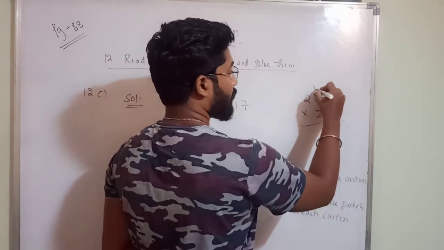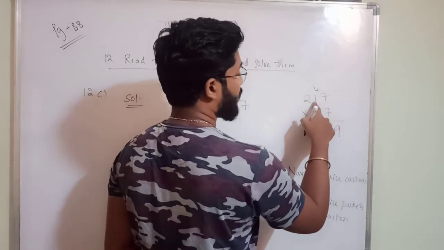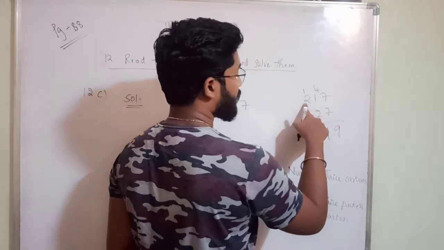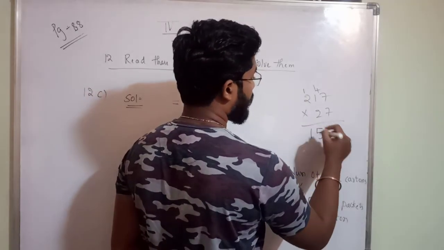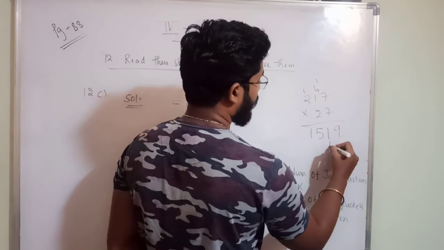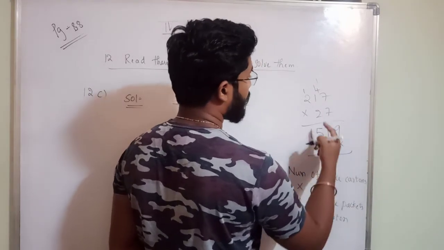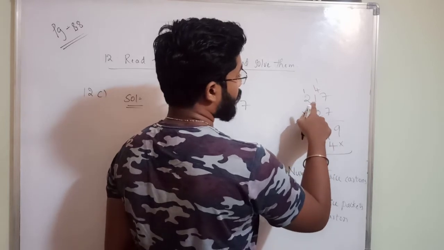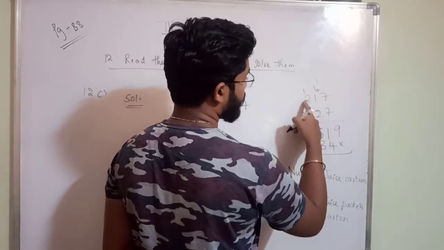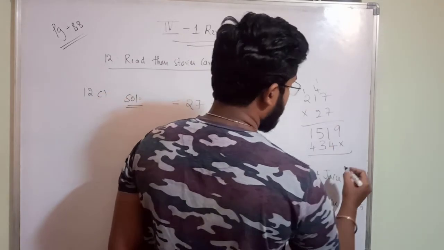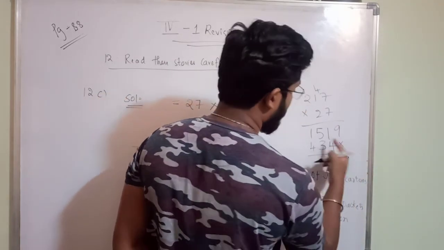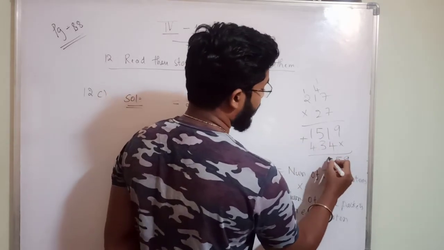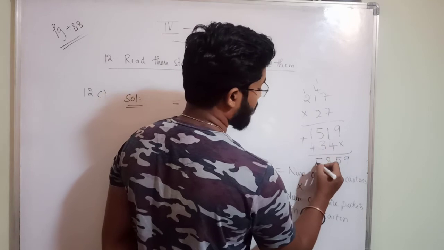7 sevens are 49. 7 ones are 7, 7 plus 4 is 11. 7 twos are 14 plus 1 is 15. 2 sevens are 14. You have to leave one place here, no? 2 sevens are 14. Okay, 2 ones are 2 plus 1 is 3. 2 twos are 4. Okay, so 9, 5. If you add this, you will get 9. You will get 5. 5 plus 3 is 8. 4 plus 1 is 5.